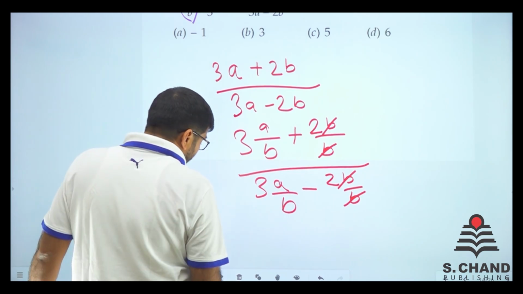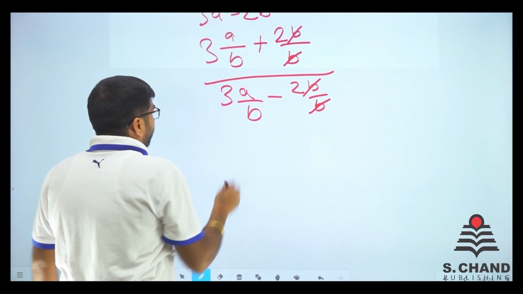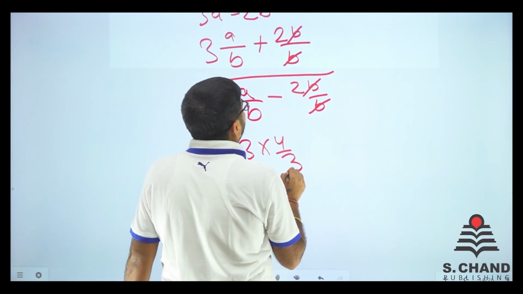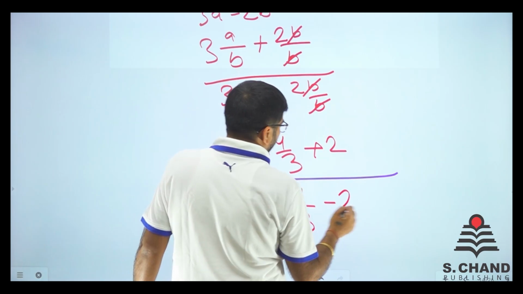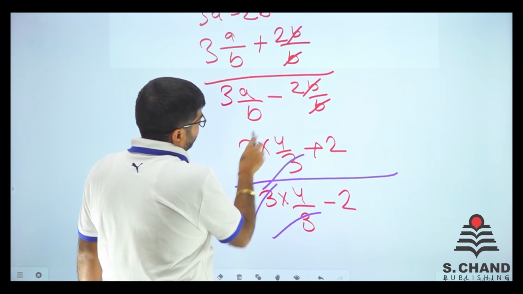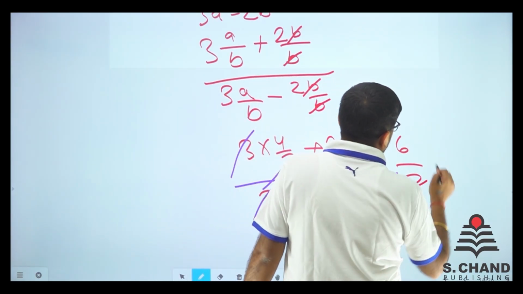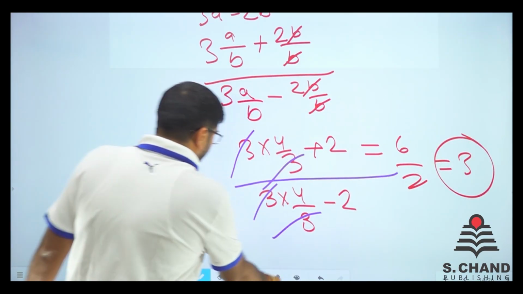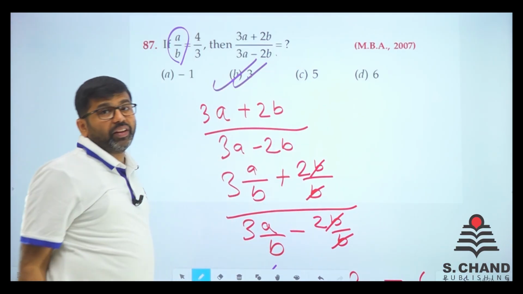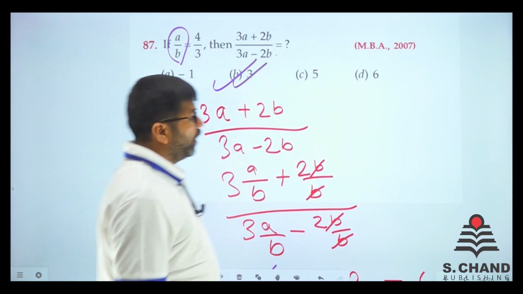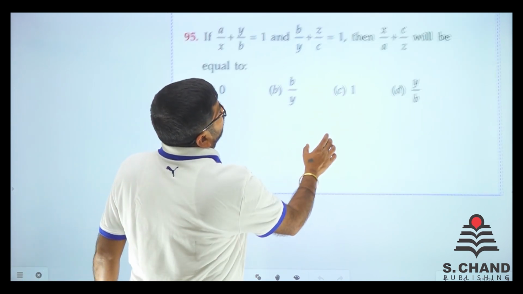And A by B was given as 4 by 3. So what we can do is 3 into 4 by 3 plus 2 divided by 3 into 4 by 3 minus 2. 3 gets cancelled out, 3 gets cancelled out. 4 plus 2 is 6 and 4 minus 2 is 2. So answer is 3. I did not think that it will be easy, but I don't know. 3 is there. So here we go. Question number 87. The answer is D, that is 3. Here we go. We move on to the next question. So for the 95 number, let's see what we can do.